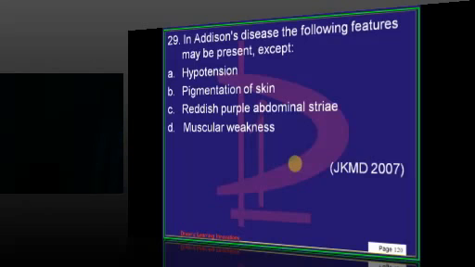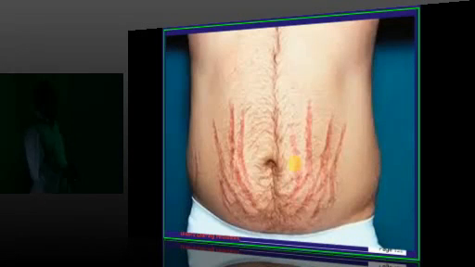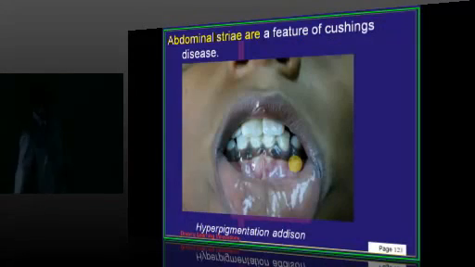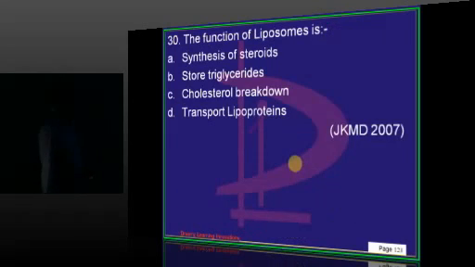What will not be there in Addison's? Abdominal striae will not be there in Addison's. Abdominal striae are a feature of Cushing's, is what you have to remember. Then hyperpigmentation, hypotension, where in spite of giving fluids, BP does not rise. That is the story which you see in Addison's disease.